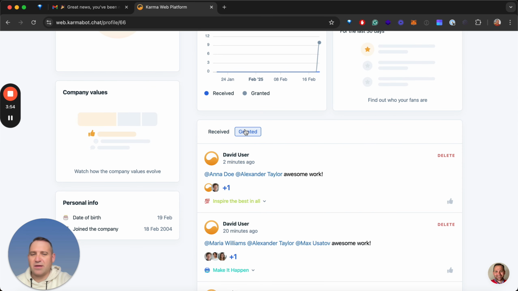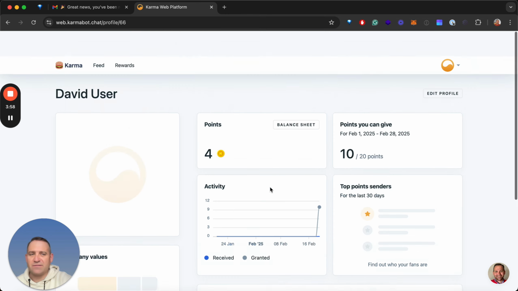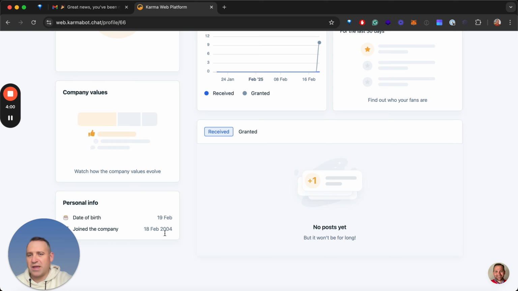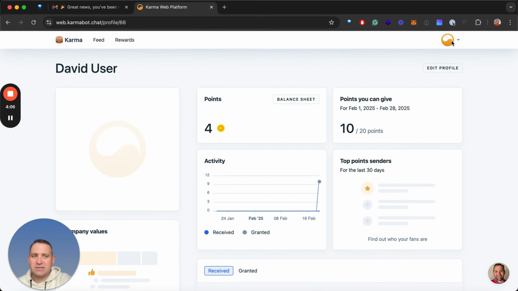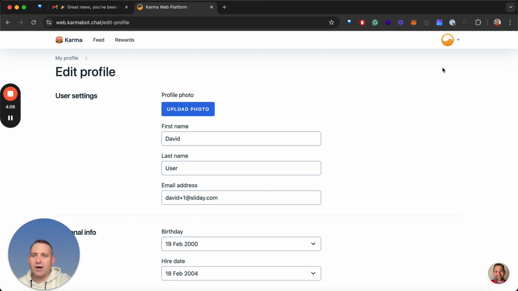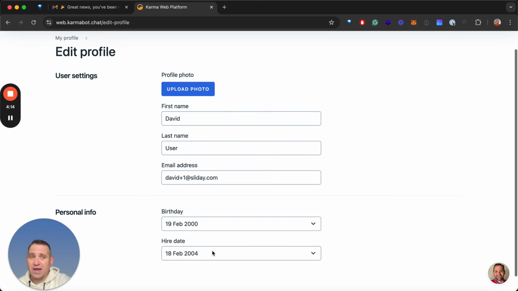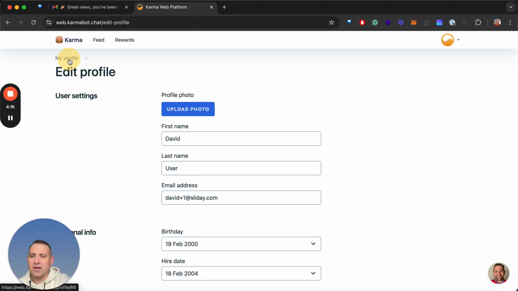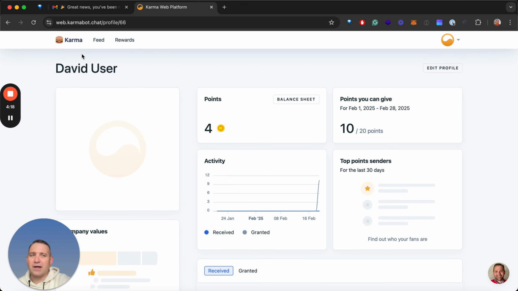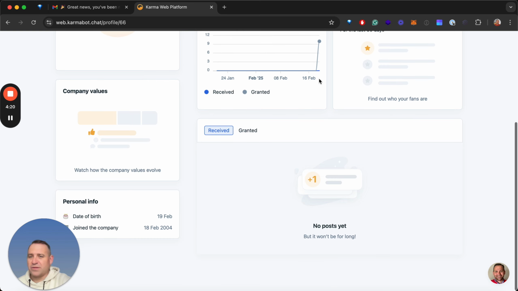You could see the points that you granted. If someone gives you recognition, you'd see that in your received points, your birthday, and the day you joined the company, if you decided to input those dates. And when you edit your profile, you'd be able to upload your photo, name, your email address, and then your birthday and your hire date. So those things you can customize in your profile.